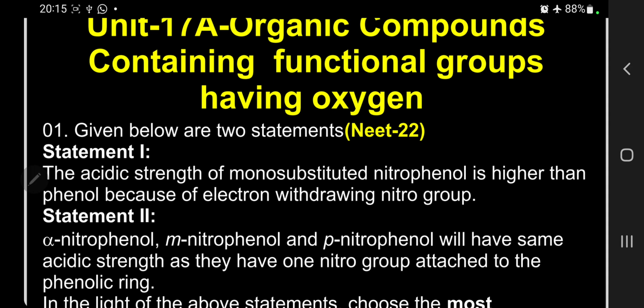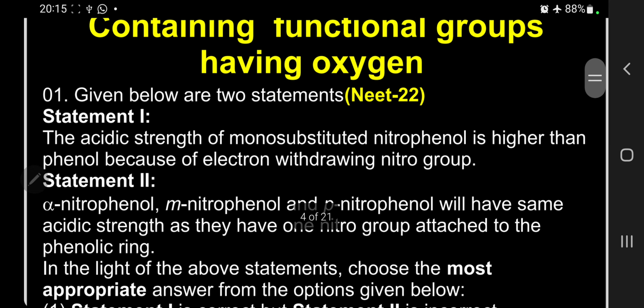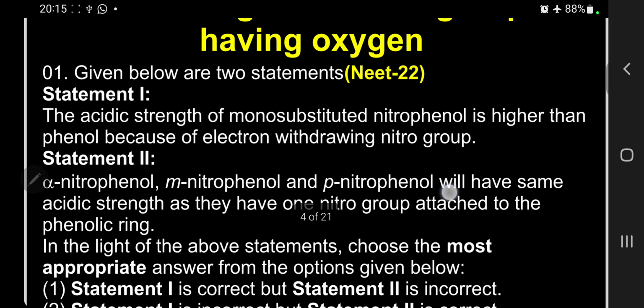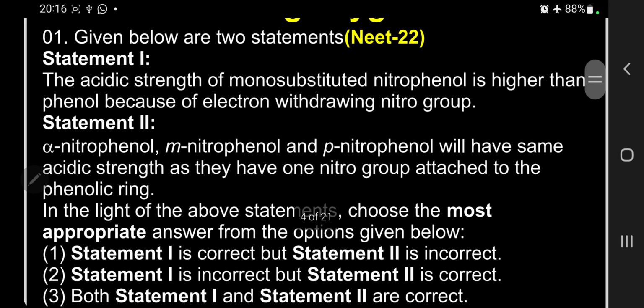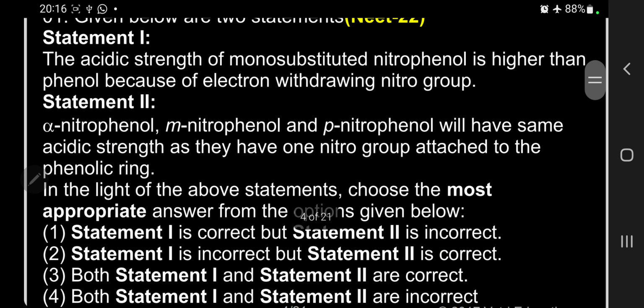Under this, only alcohol and ether I am going to discuss, that is called A. This is the question asked in NEET 22. Question number 1: given below are two statements. Statement 1: the acidic strength of monosubstituted nitrophenol is higher than phenol because of the electron withdrawing nitro group.